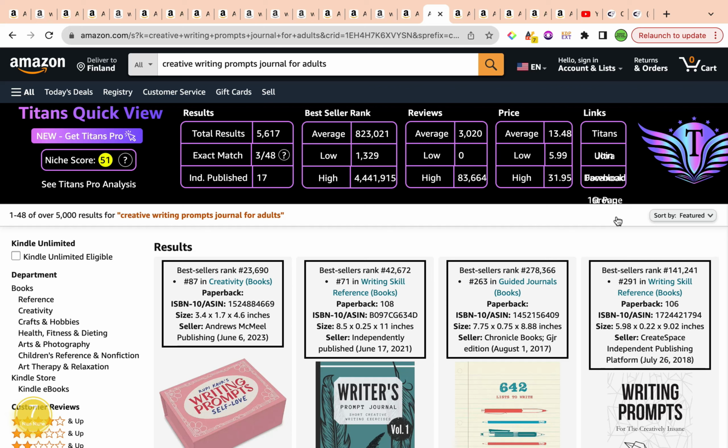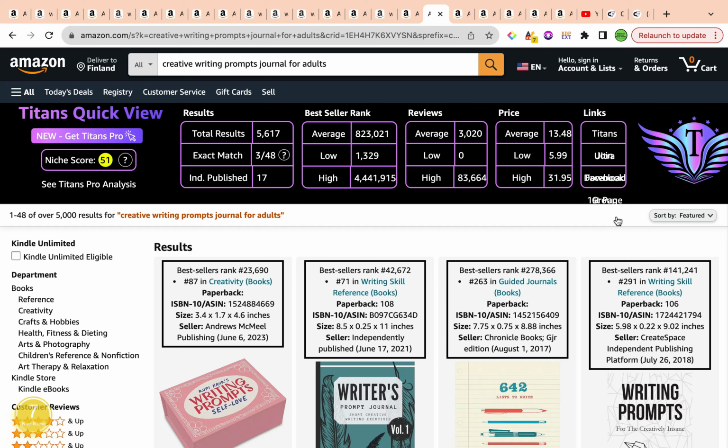Now, this is a beautiful example of a keyword that you will possibly be using for the 7 keyword slots when you are creating a creative writing journal for Amazon KDP. Why? Because of the total sales being a little bit too high in the 5,000 range, and the average bestseller rank being higher than we expected in the 800,000 range. Yet this is a beautiful keyword that will open the doors of opportunity to get your book discovered by any client or any customer that searches this keyword.